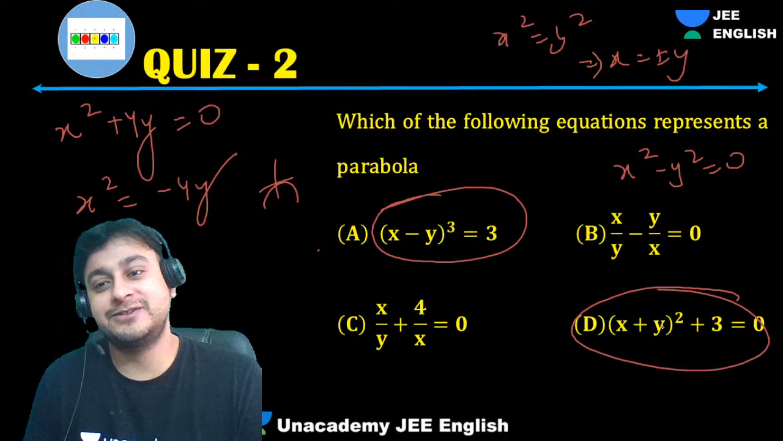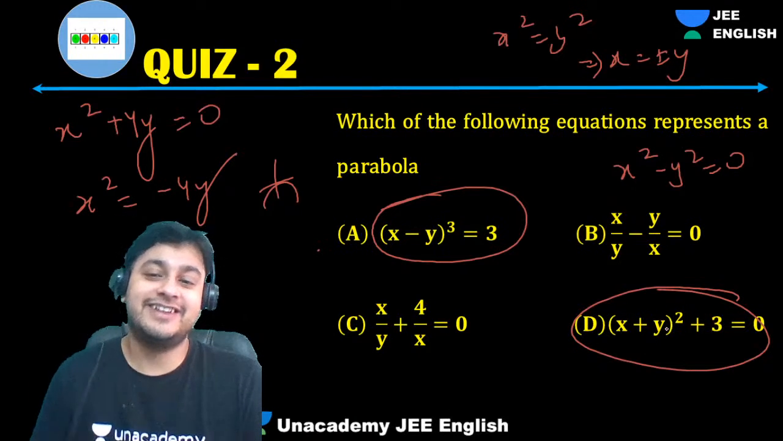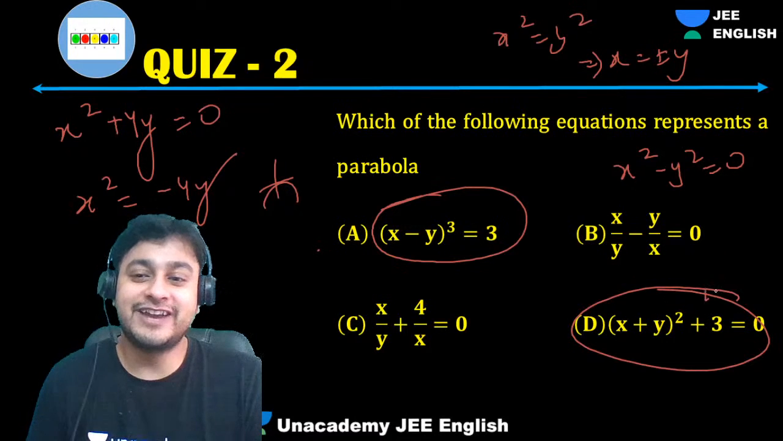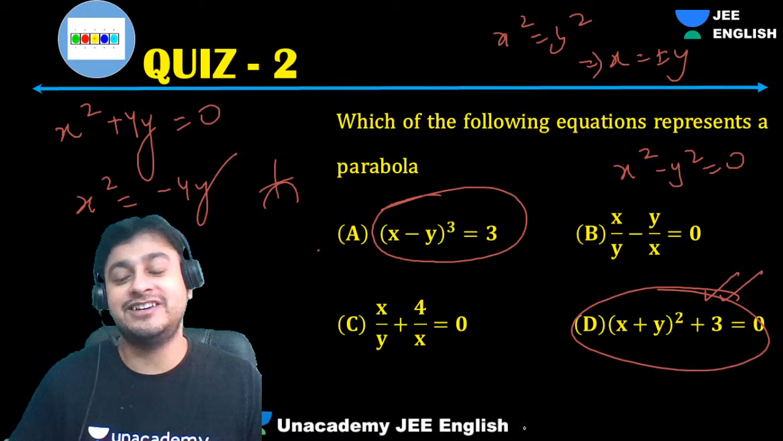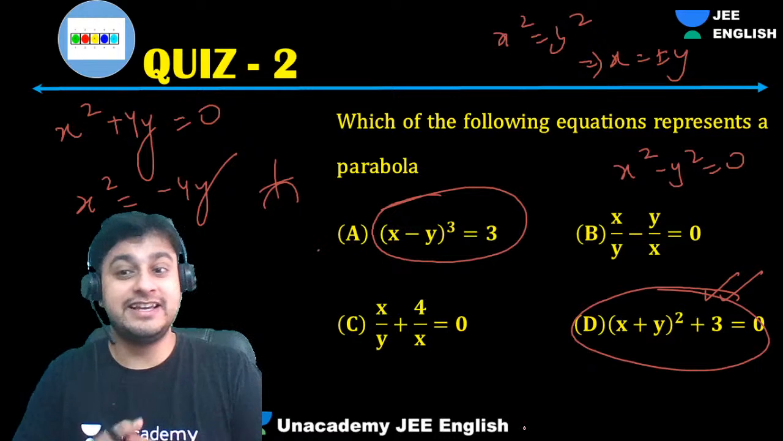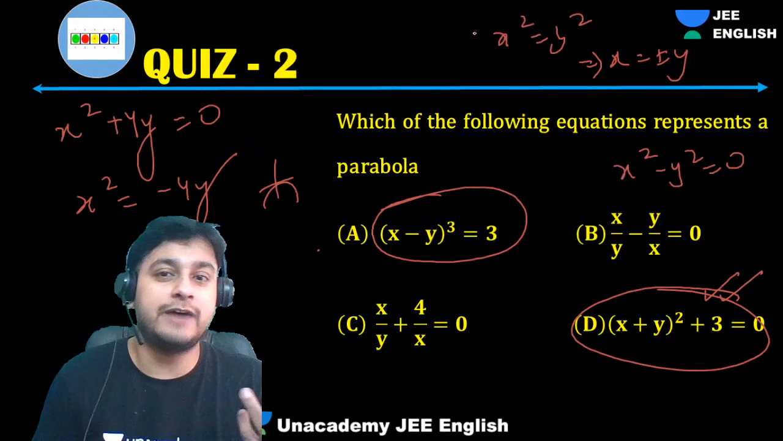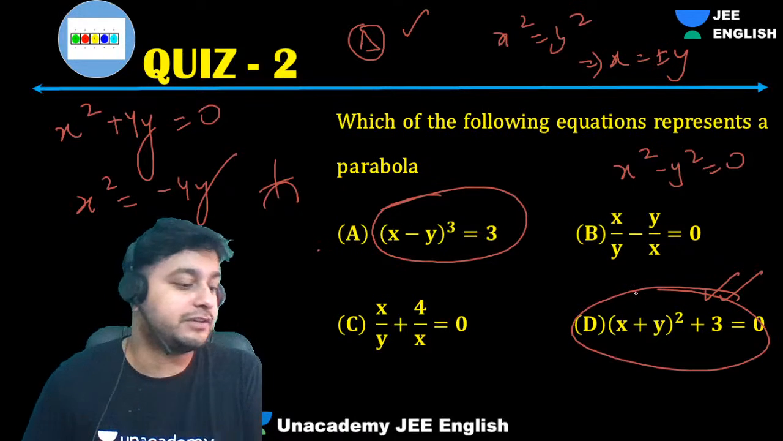x square plus y square plus 2xy. So you try this one. Later on you can understand which one this is. We can easily analyze using delta. First of all, you have to see the delta. Then you can analyze which curve it might be. Chalo.